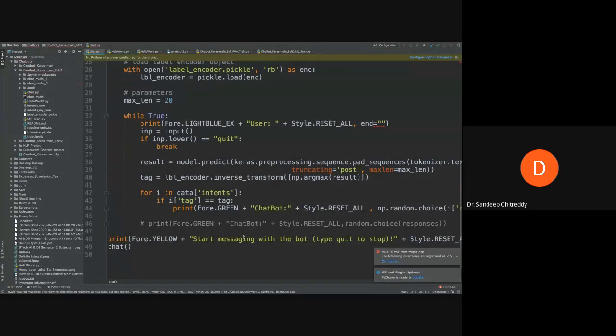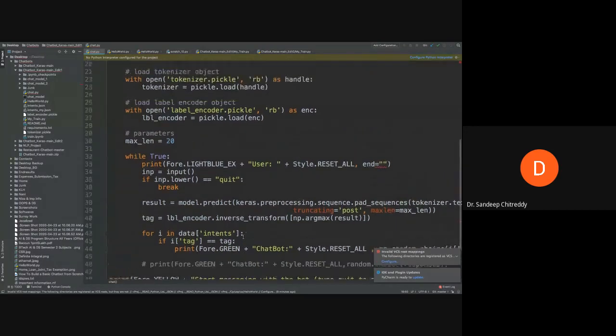It has to give the output. The output is a class, which means the label, the tags. It will identify the tag for the test input. Once it identifies the tag, it will choose one random response. Let us see how this whole thing is happening in this simple code which is written here.